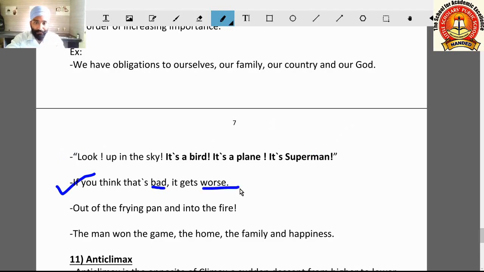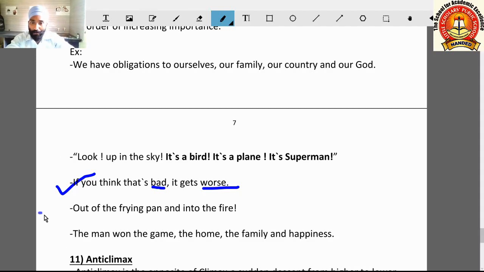So here the feeling of bad is increasing. So worse is the comparative degree of bad. Bad, worse, worst. So here also climax figure of speech is there.